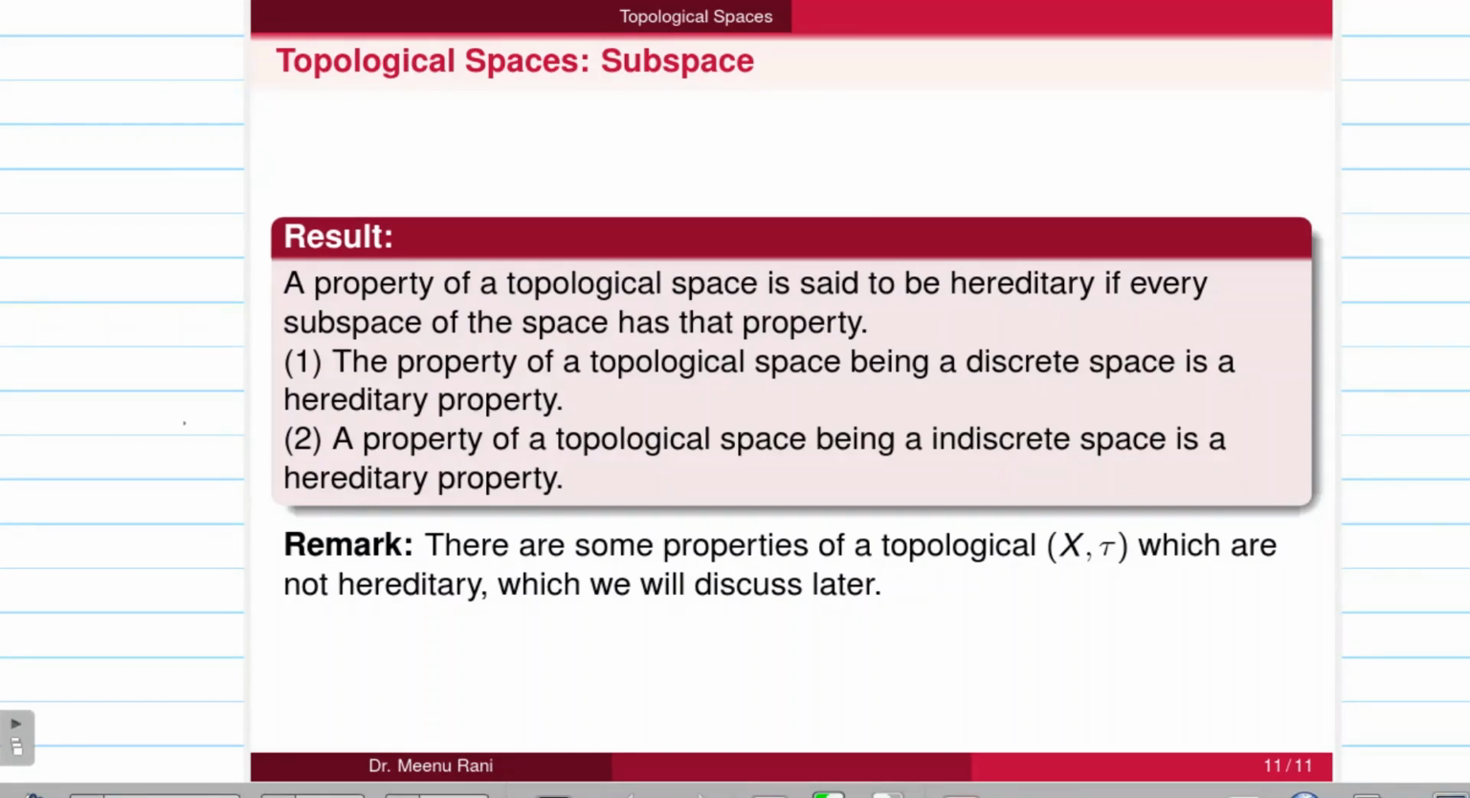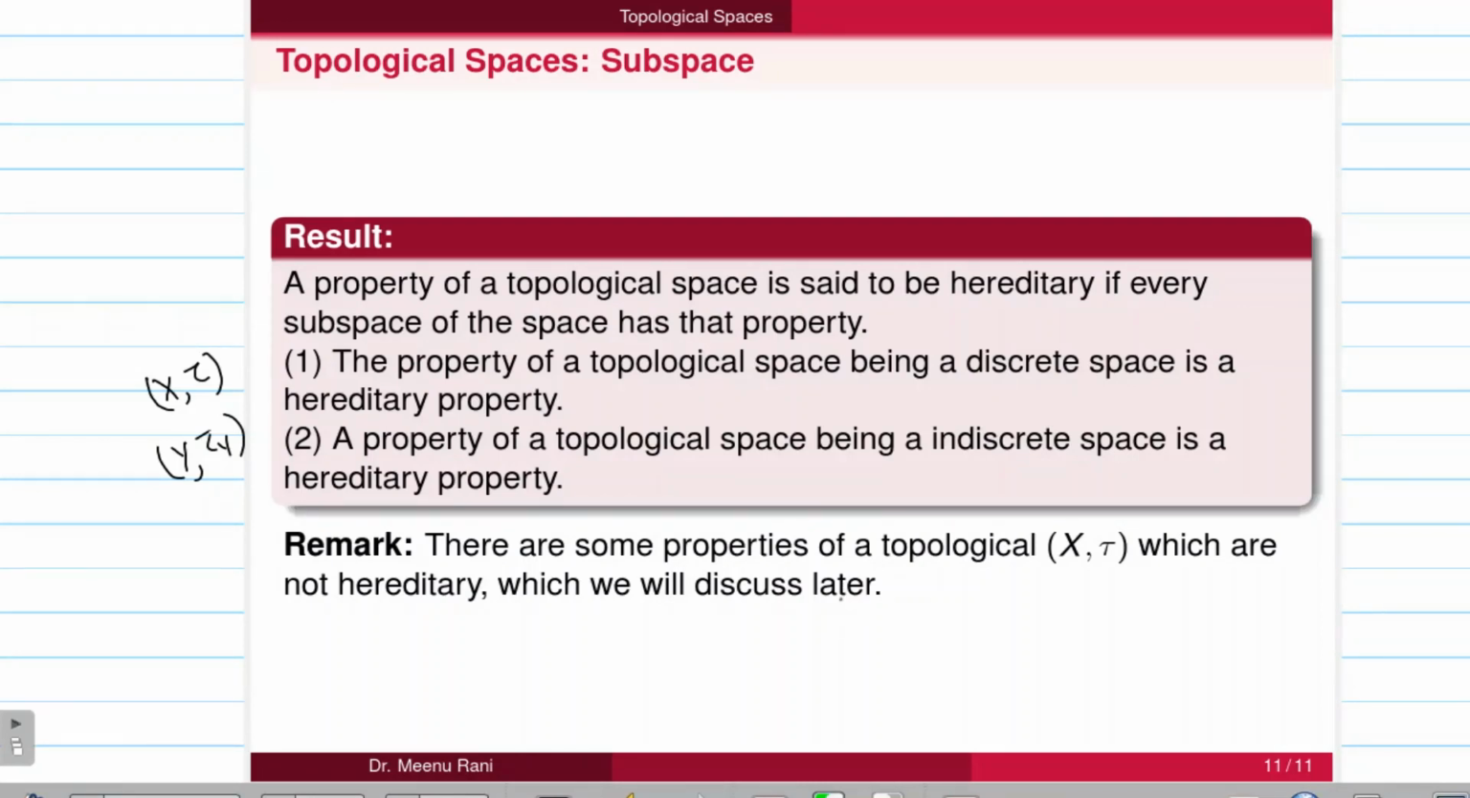For example, if we have a topological space X and it is a discrete topological space, then any subspace topological space of this X is also a discrete topological space. This is true for the indiscrete topological space also. If X is an indiscrete topological space, then its subspace topological space is also an indiscrete topological space. But there are some other properties of topological spaces which are not hereditary, that we will discuss later.